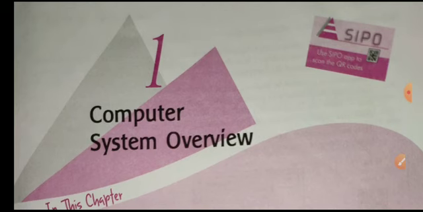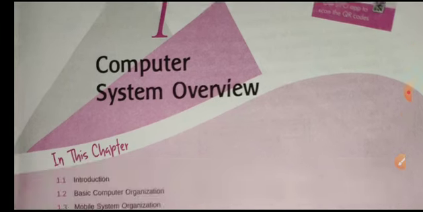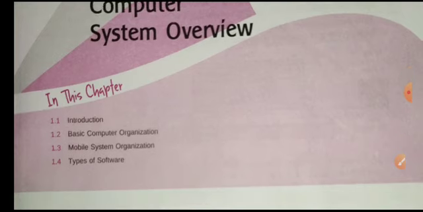The first chapter is computer system overview. In this chapter we will discuss basic computer organization, mobile system organization and types of software.